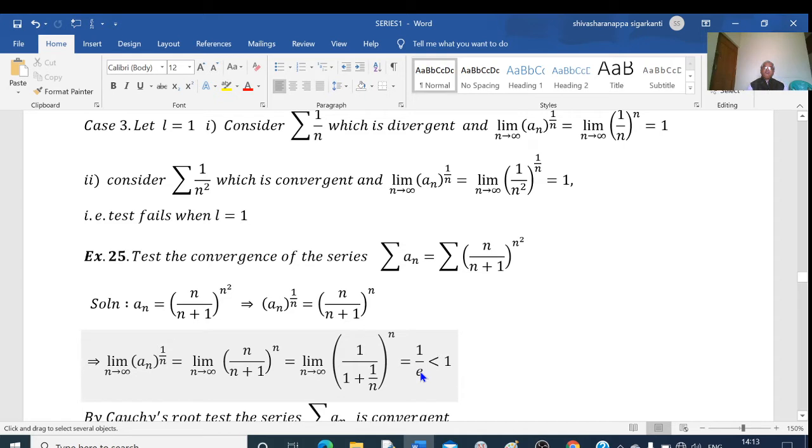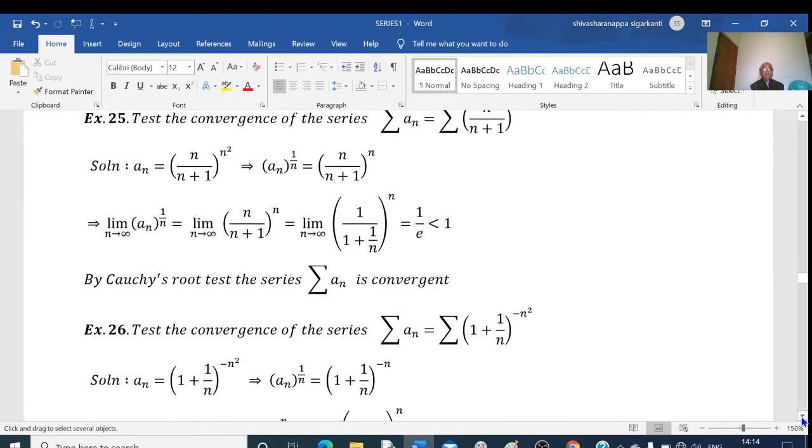And what is the value of e? e lies between 2 and 3. This is 2 point something. So the denominator is greater than the numerator. The numerator is 1, the denominator is greater than 2. Therefore, this value must be less than 1. So I am getting L is less than 1. Therefore, by Cauchy's root test, we say that the given series is convergent.